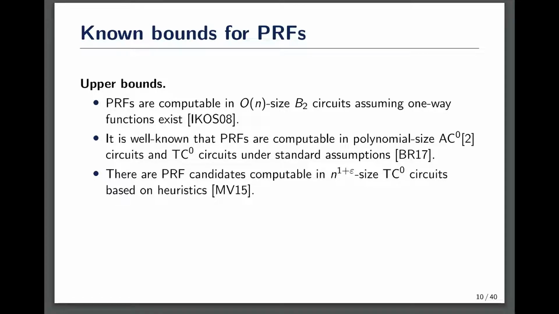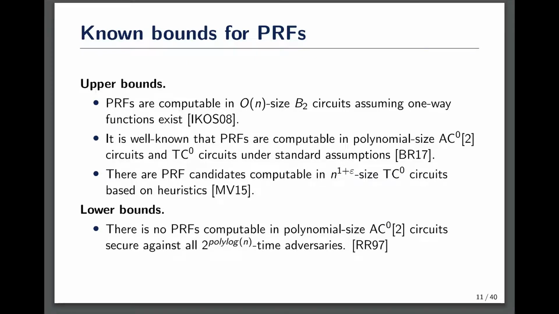There are also plausible pseudorandom function candidates computable in n to the 1 plus epsilon size TC0 circuits based on heuristics. On the negative side, by the connection between circuit lower bounds and pseudorandom functions, there are no PRFs computable in polynomial-sized AC0 parity circuits secure against all quasi-polynomial time adversaries.